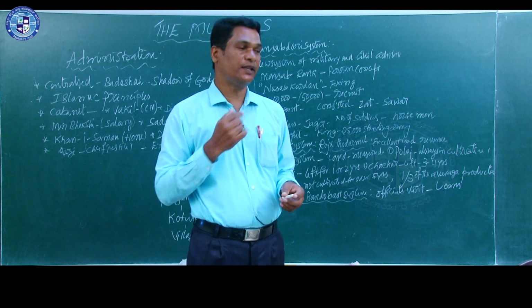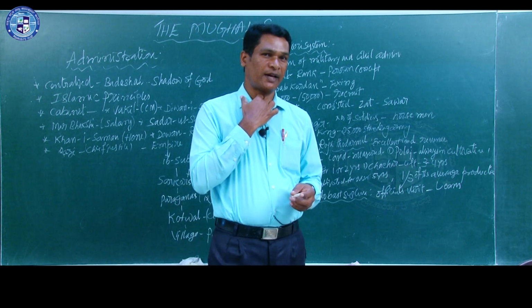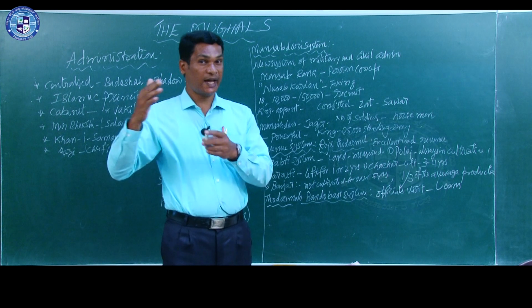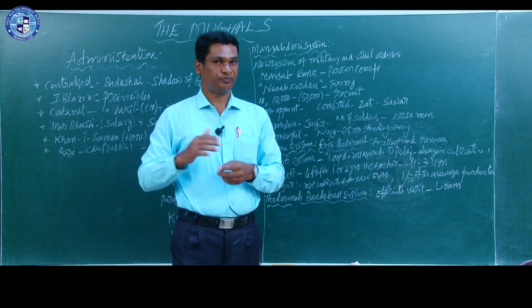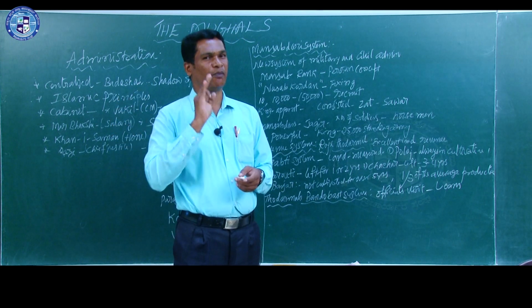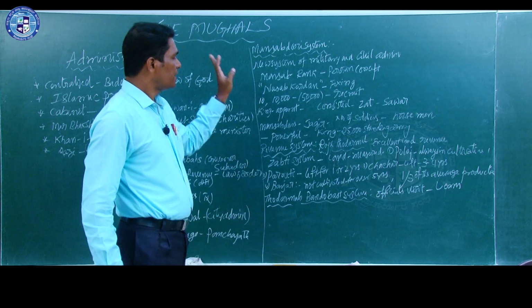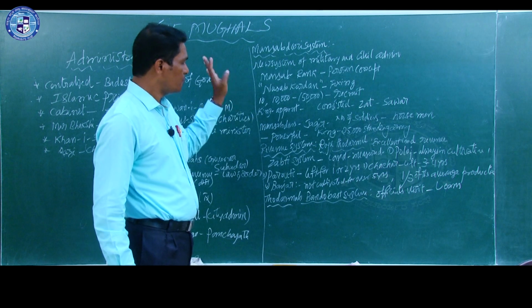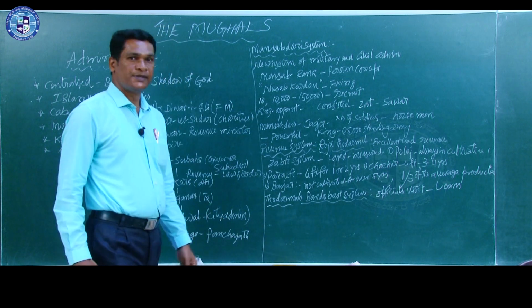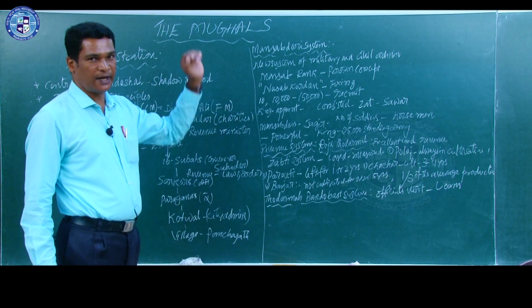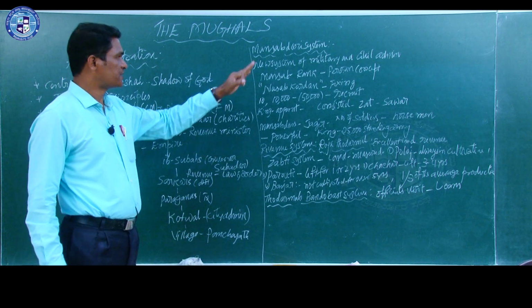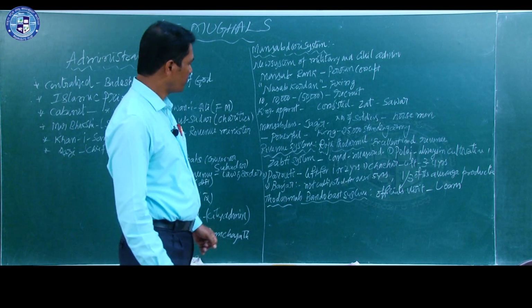But what happened in the future? Some Mansabdars became very powerful because they had an army, a powerful force. So it was a problem for Akbar, that is why it failed. Anyhow, like this, a new system of civil administration was introduced by Akbar, that is called the Mansabdari system.